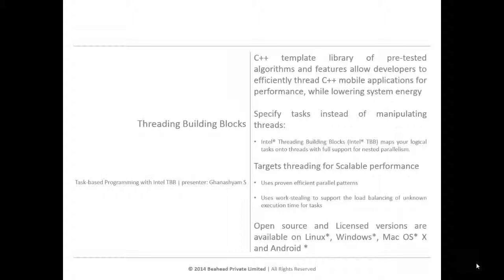In Threading Building Blocks, you specify the tasks instead of manipulating the threads. So TBB will logically map the tasks into threads and manage the execution. TBB provides a rich set of components to efficiently implement higher level task-based parallelism. Also, TBB ensures that your applications are future-proof, thereby tapping the multi-core and many-core processors which Intel will be releasing in the future.